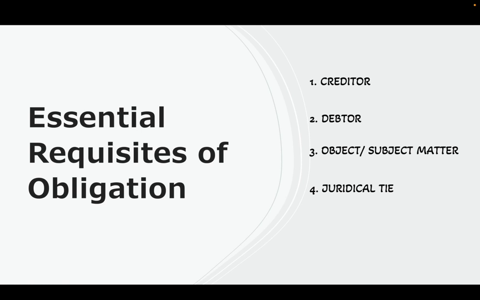So if only the debtor is there, with the object or subject matter and the juridical tie, but no creditor, there will be no obligation. What if there is a creditor and a debtor but no object or subject matter? There is no obligation to speak of. If you have a creditor, a debtor, and an object but no juridical tie, there is still no obligation. The creditor, debtor, object or the subject matter and the juridical tie must be present.